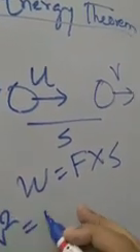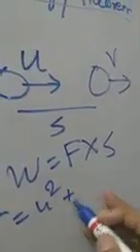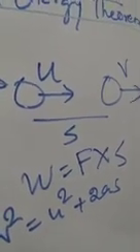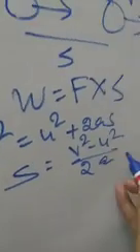Let us find out what is the work. Work will be equal to F into S. And then again the equation of motion, v square is equal to u square plus 2as, because the force is in the direction of motion. So here it will be acceleration instead of retardation, as we have seen for the kinetic energy. Then (v square minus u square) by 2a is equal to s.